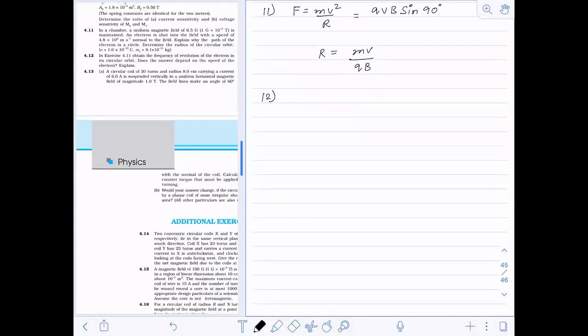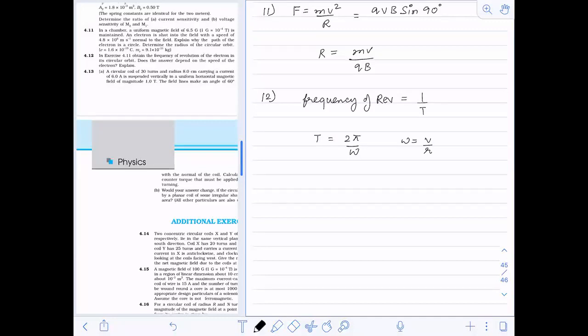Question number 12. In exercise 4.11, in the previous example, the question means obtain the frequency of revolution. Frequency of revolution means they are asking me 1 by time period. So what is time period now? Time period is 2 pi by omega. What is omega? Omega is V by R.